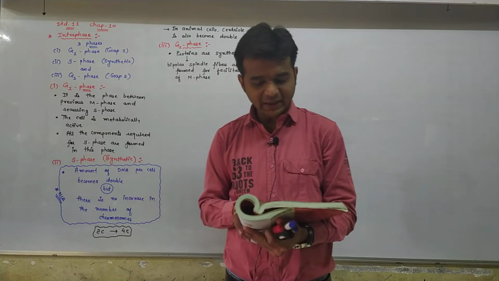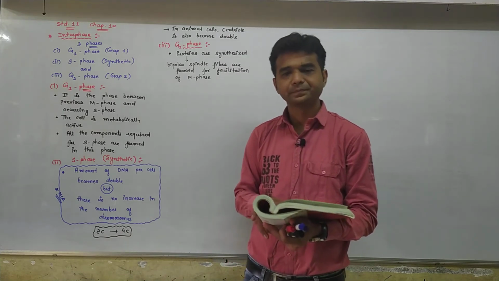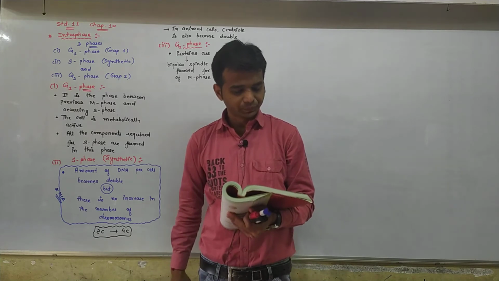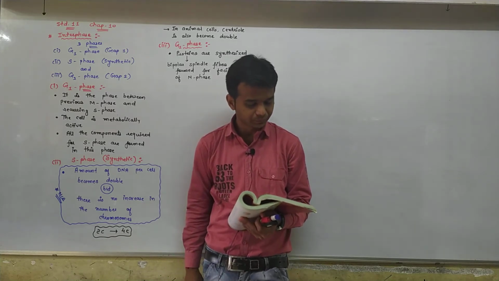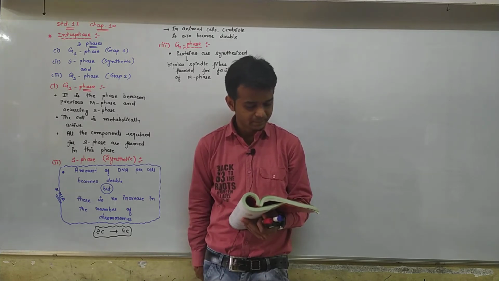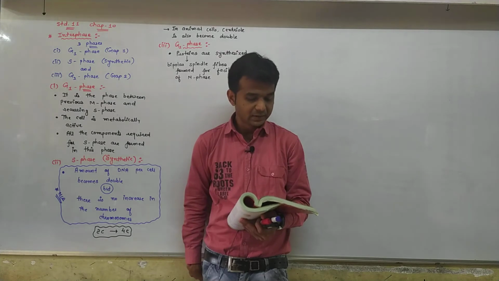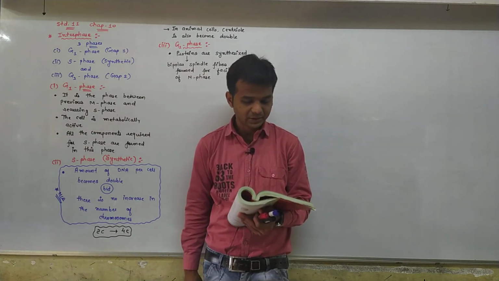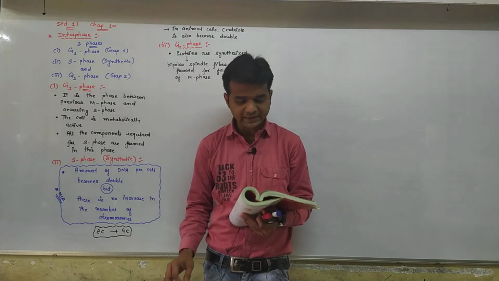Now, very important for MCQ: some cells in the adult animal do not appear to exhibit division.